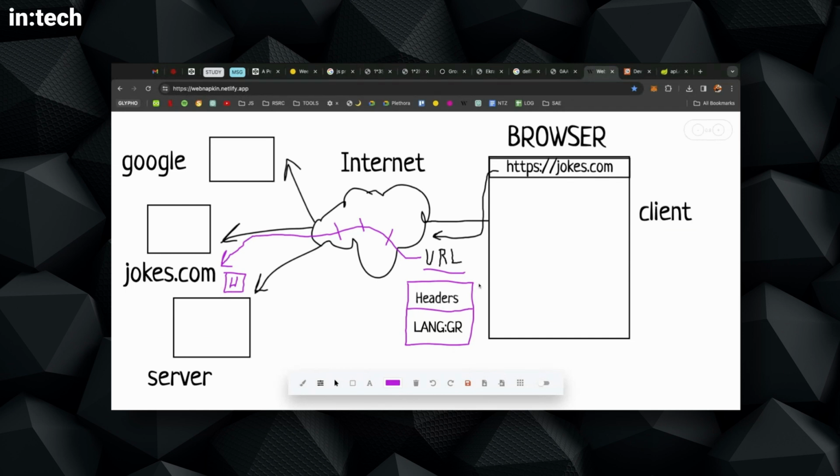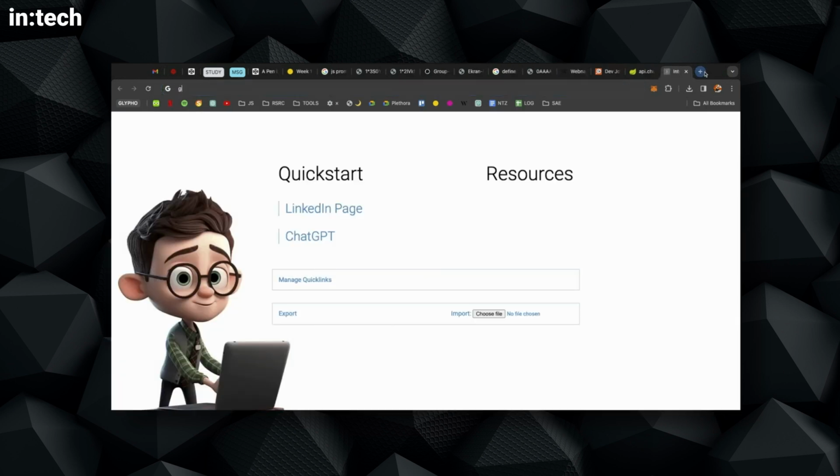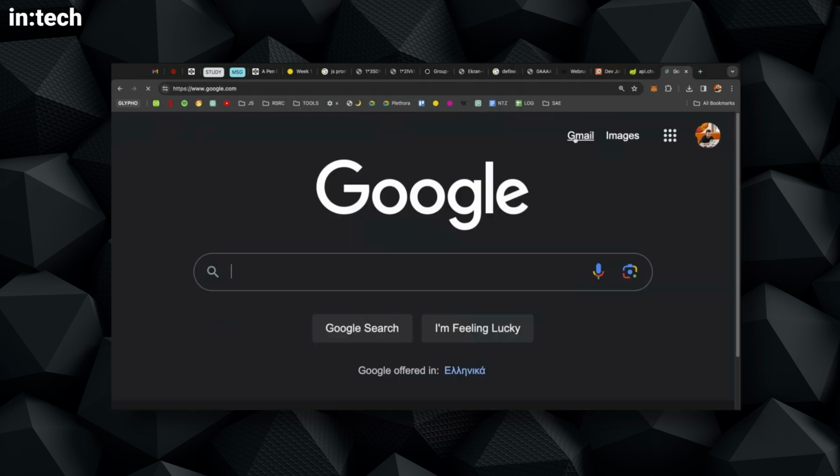So this is a special extra package of information that is sent every time your browser does a request to some server. Whether that's just opening up your browser and typing, let's say, Google .com, there are always these headers.